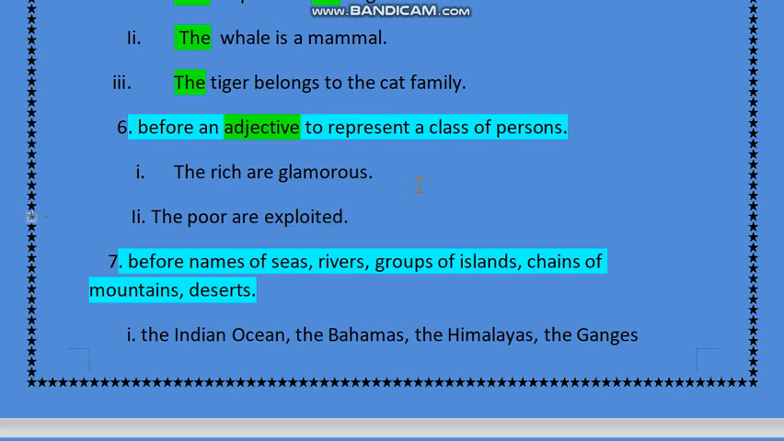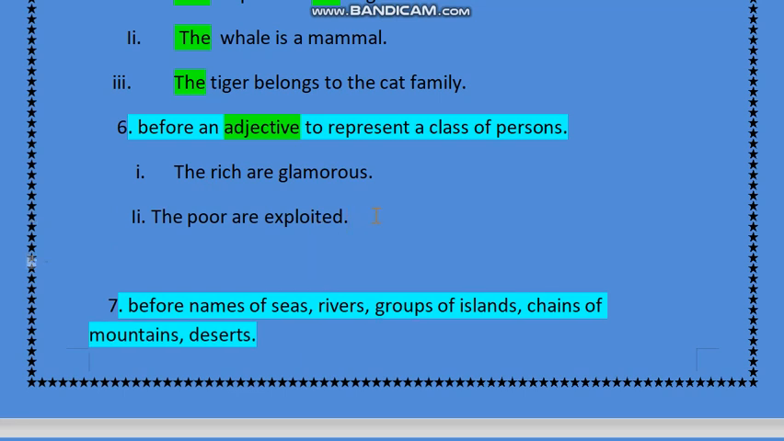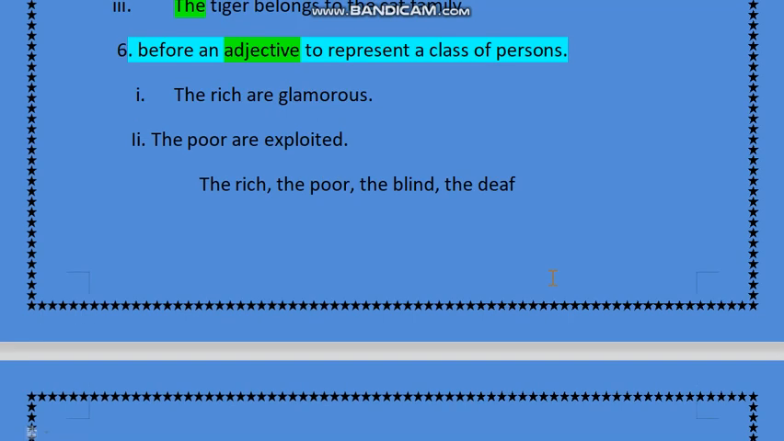The poor are exploited. So the rich, the poor, I'm writing the examples of which words are included: the rich, the poor, the blind, the deaf. Got it? So these are the words or the adjectives which represent the whole class. So that was our rule number 6.